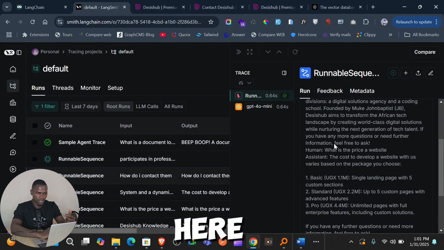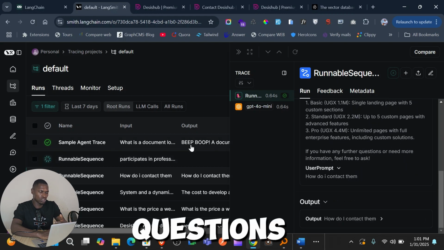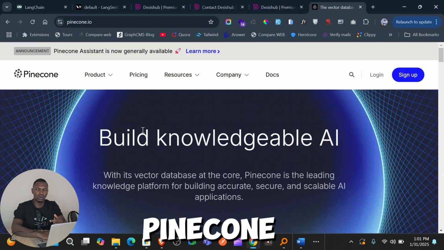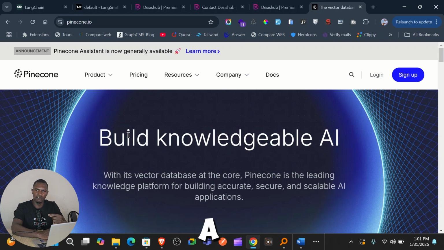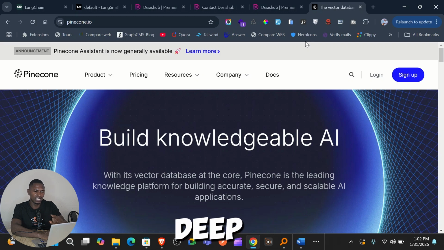You can see here it gives me all the information on different questions, so I can trace the performance of this. And lastly, before I move on, the last one in the technologies is the Pinecone DB. Pinecone is a vector database that is going to store our chunks of data as we upload them. There is a lot of processing behind the scenes that I cannot go through right now. I actually also have a full video if you want to go deep on how you can build technology like this. I have a free video on YouTube. You can just go ahead and watch that one.